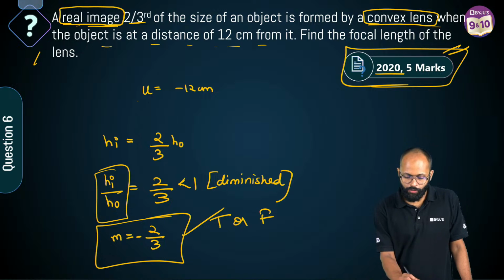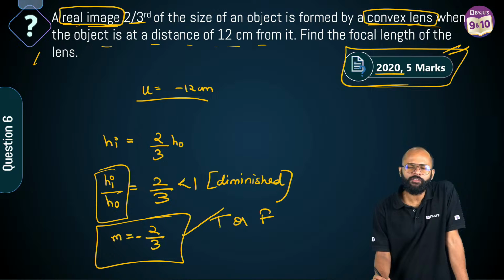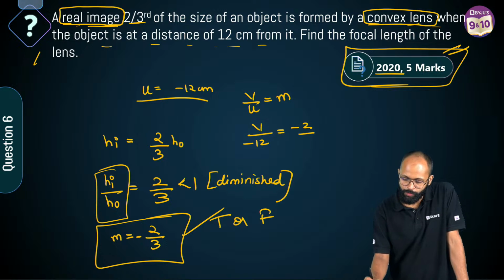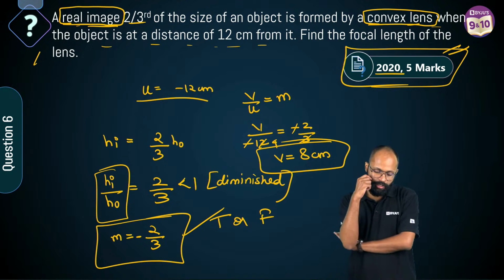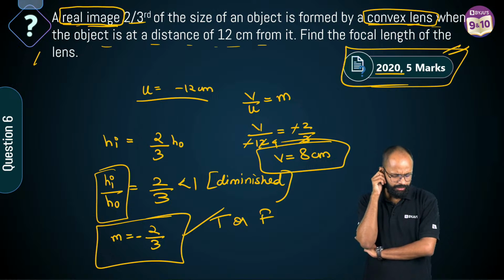Yes, sir. Now you have the u, and it is a lens. The formula for magnification is v upon u is equal to m. Correct? What is v upon u? Sir, v upon minus 12 is equal to minus 2 by 3. Minus gone. 3 4s are 12. v is equal to 4 2s are 8 centimeters. Hold on. Sir, v is coming out to be positive, meaning to the right. Is that right?